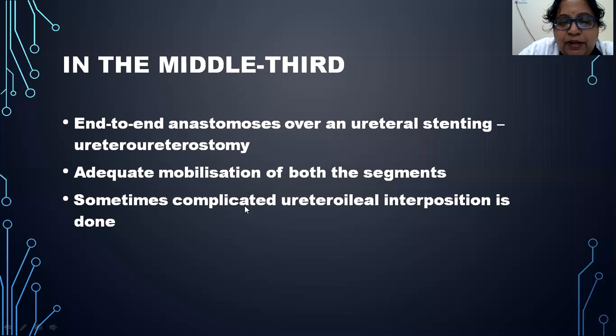Sometimes in very complicated cases, you have to do uretero-ileal interposition. What is this uretero-ileal interposition? It means a part of the ileum is used in place of the ureter.